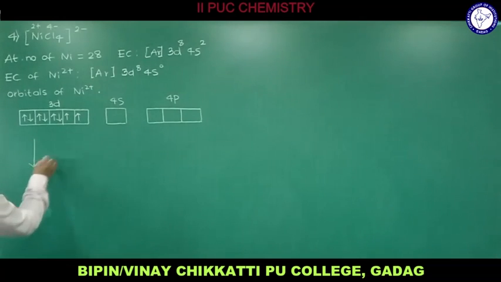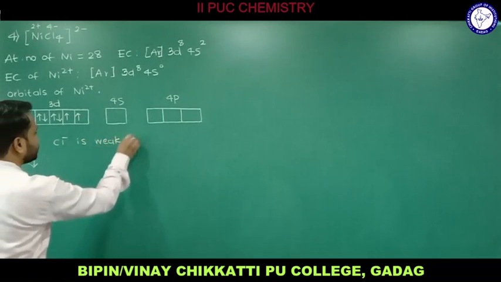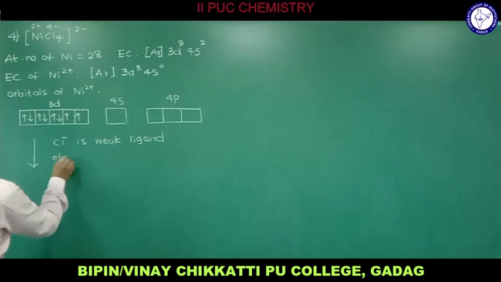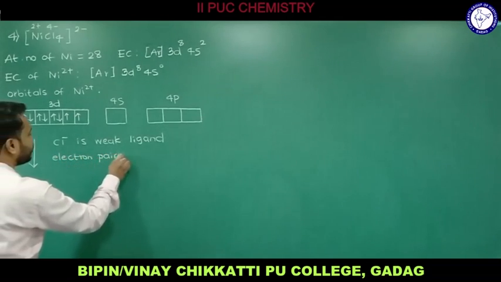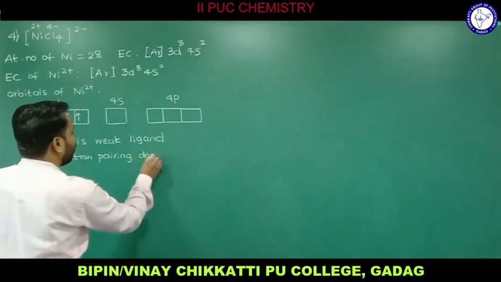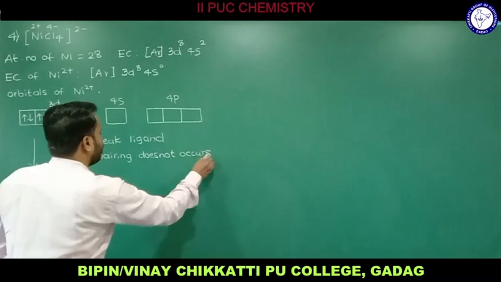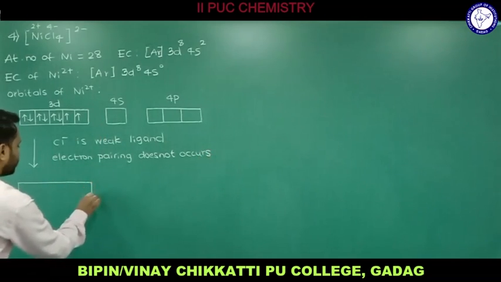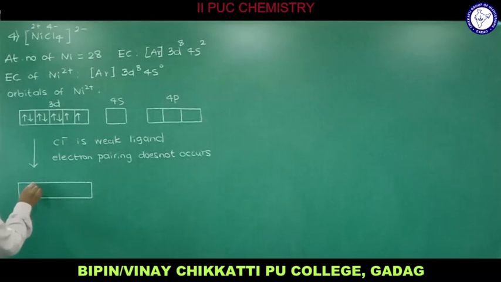Cl minus is a weak ligand, therefore electron pairing does not occur. There will be no pairing of electrons against Hund's rule. Therefore, as in the case of 3D, let me draw that.